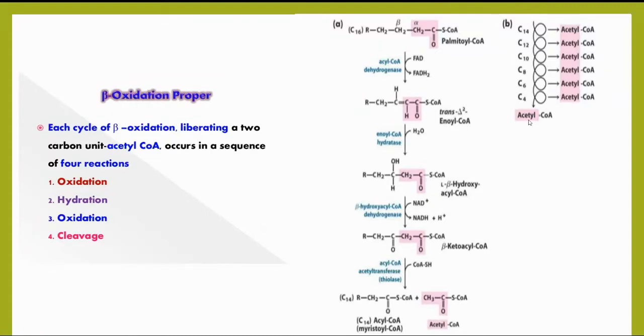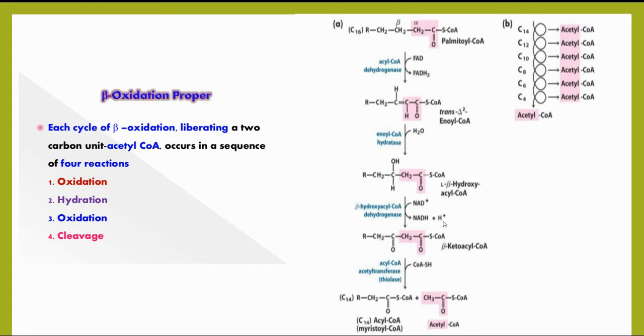Finally, the overall reaction of each cycle of beta oxidation is as follows: one acyl-CoA, or fatty acid consisting of different carbon moieties, plus one FAD, one NAD, the utilization of a water molecule in the second step, and coenzyme A. This results in the formation of acetyl-CoA, FADH2 and NADH2. This is the overall reaction of the beta oxidation cycle.